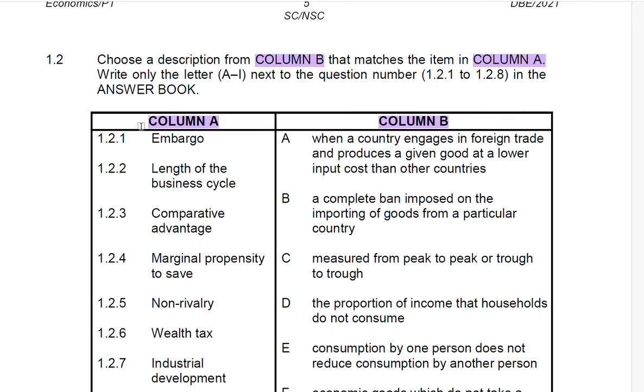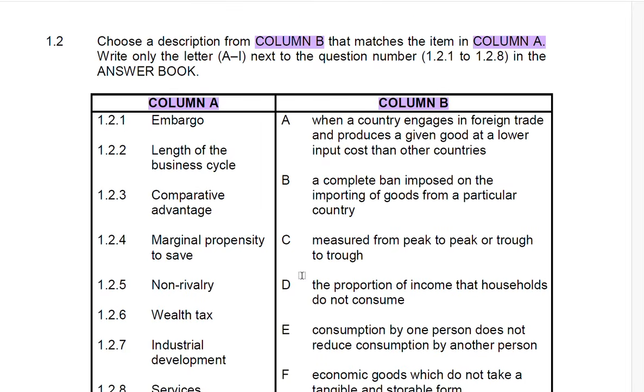That's number one. And number two, candidates, you need to write 1.2.1 and then A, B, C, or D, whatever the correct answer is. Do not bring back the entire explanation, because the markers will only be looking at whether you've selected A correctly, B correctly, C correctly, D correctly, or E correctly.